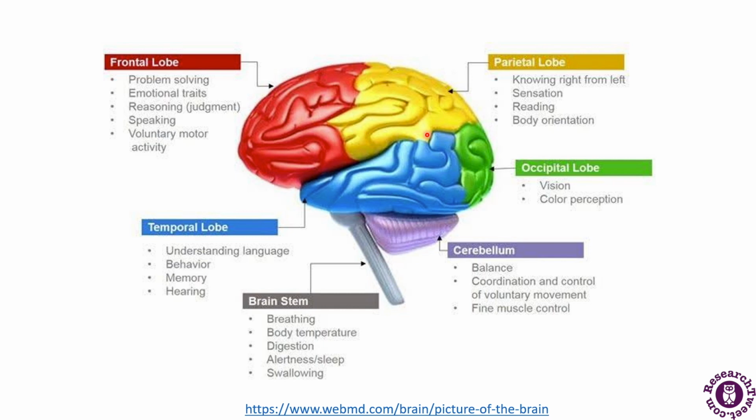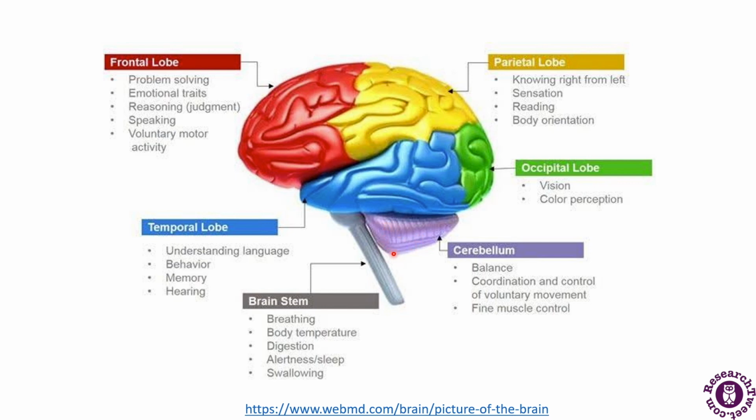Then the yellow portion of the brain is the parietal lobe. What it does is it helps in knowing right from left. There is sensation, there is reading, and there is body orientation that this part of the brain is responsible for. Then there is the green part of the brain, which is called the occipital lobe, that is responsible for vision and color perception. So this is responsible for this part.